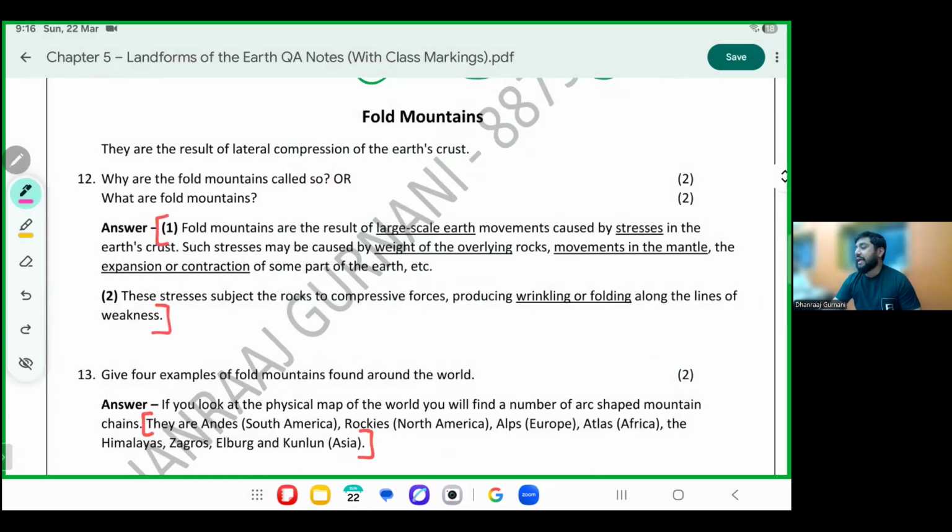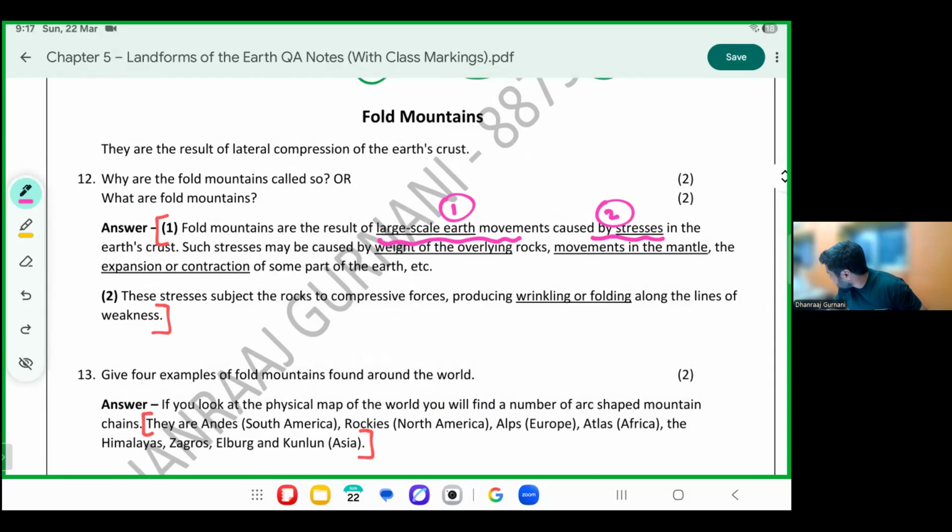Fold mountains. Let's see the name: fold mountains. They are going to fold. Fold mountains are a result of large scale earth movements caused by the stresses in the earth's crust. So a lot of movement is happening. A lot of movement is going to happen inside the earth, as in chapter 4, which is going to result in the formation of a mountain.